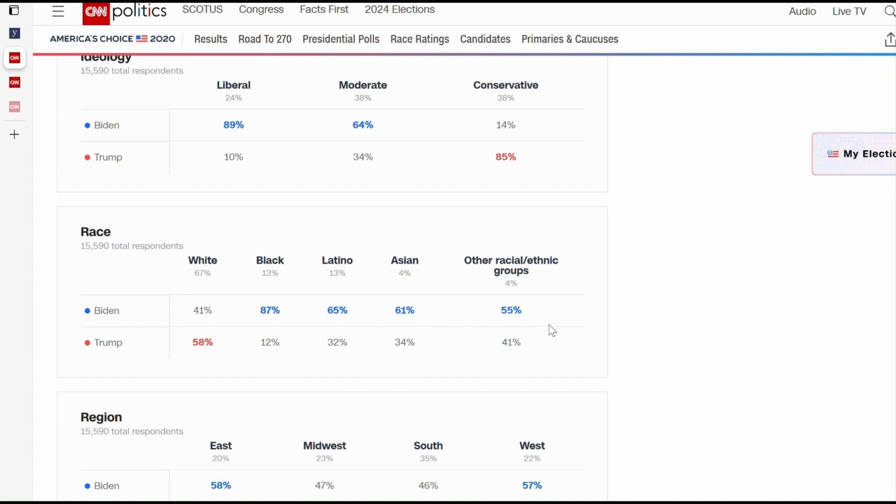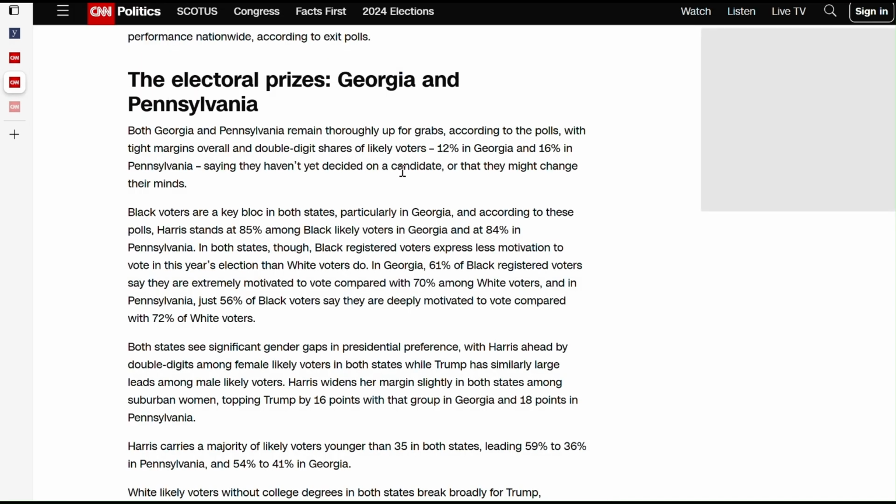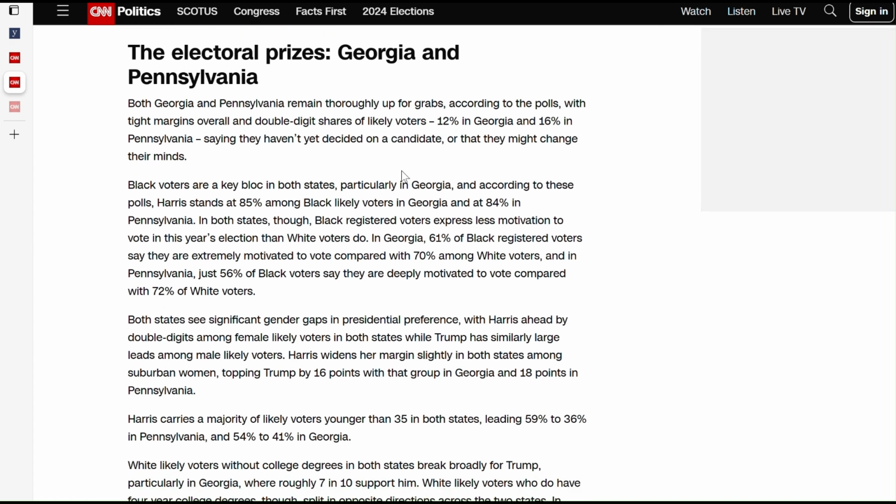The really important thing here is that even though Black people make up only 13% of the US eligible voter population, they're really important because they break so heavily in favor of the Democratic candidate. Of course, in the 2024 race, we've seen Donald Trump making big inroads into minority voters, in particular Latino, but also Black voters. So now I want to bring you to these CNN polls released in the last few days, taken in the seven big battleground states.